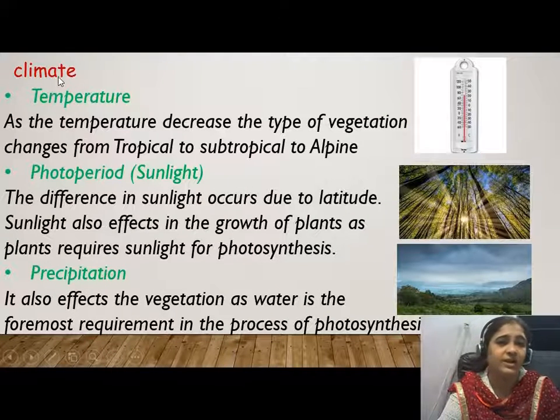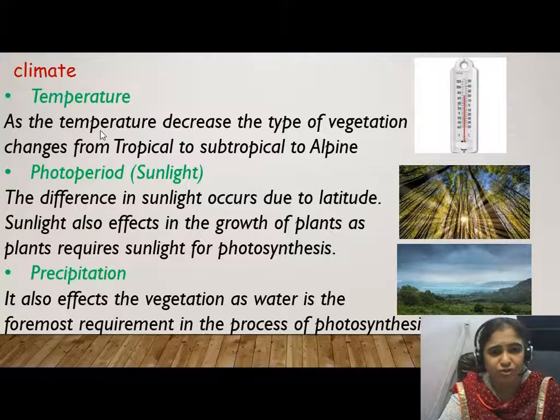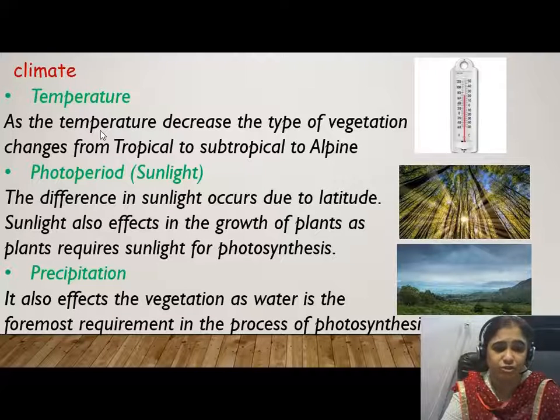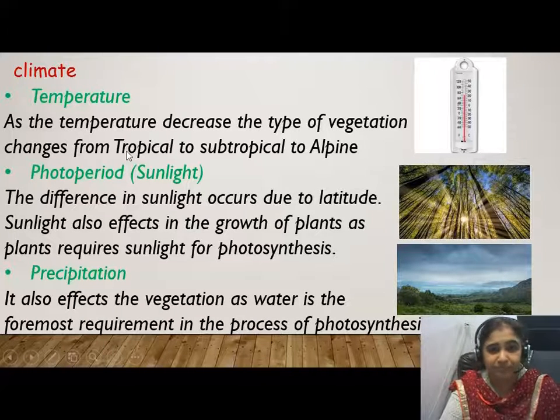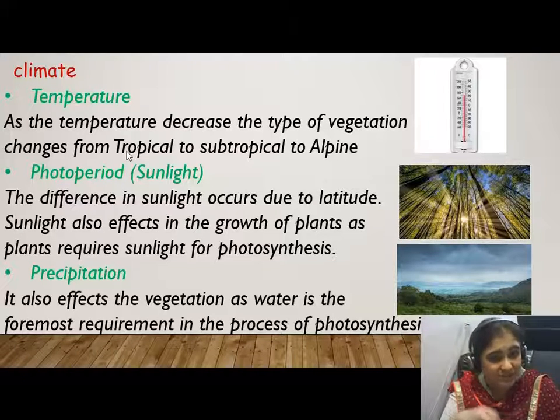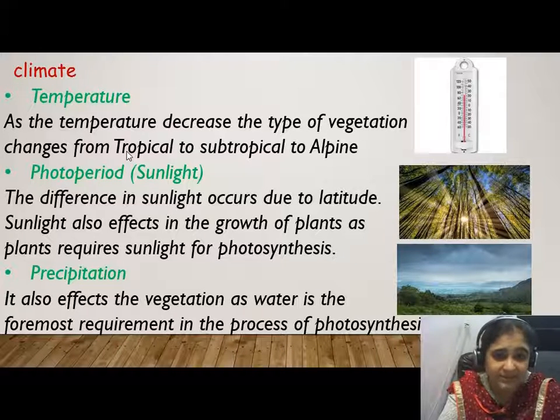Next we will discuss the climate. Climate plays a very important role in vegetation. First let's talk about temperature. When the temperature decreases, the type of vegetation is more conical, it is more cone shaped. And when the temperature is high, the vegetation can be like cacti and thorns, like in desert areas.